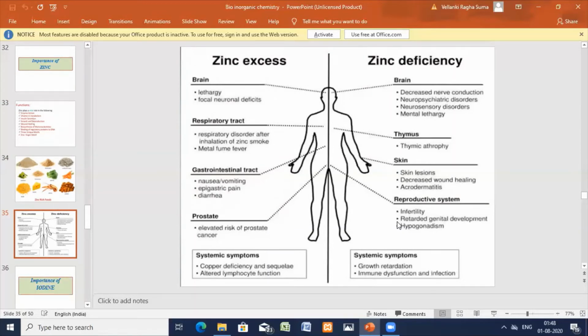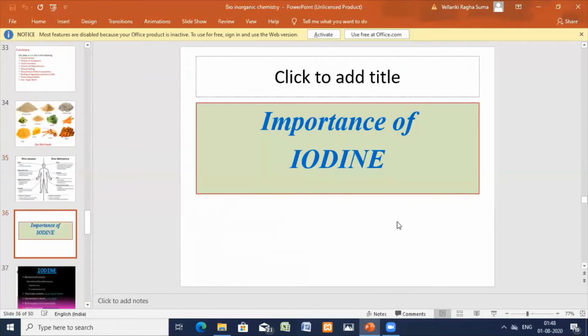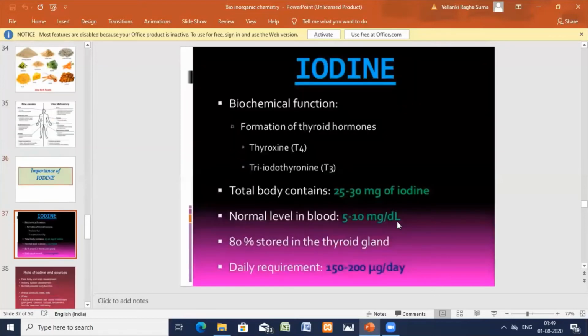So functions were discussed. Now let us go for a very important element, that is iodine. Nowadays most people, most of the ladies, are facing thyroid problems. In the salts, you're not having proper iodine. It is an essential element, though a micro element, an essential micro element. Nowadays we are observing these iodine problems and thyroid problems. Due to iodine, you are getting thyroid problems. So we'll go for that.